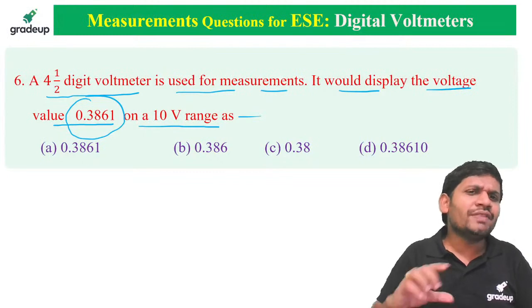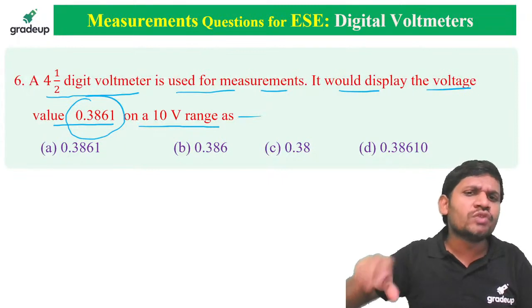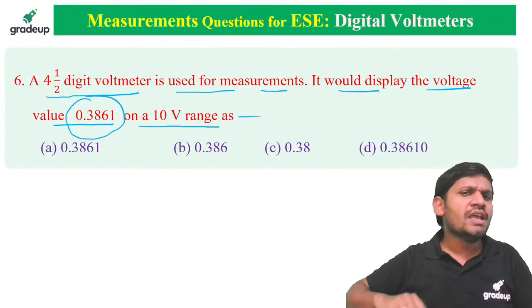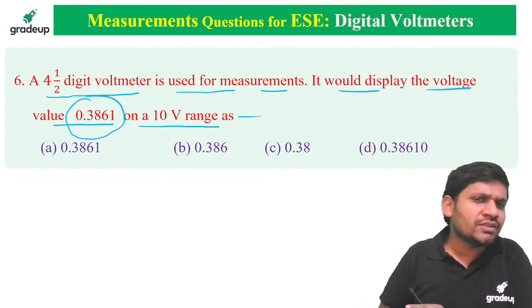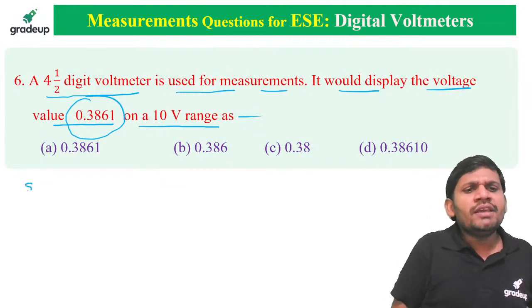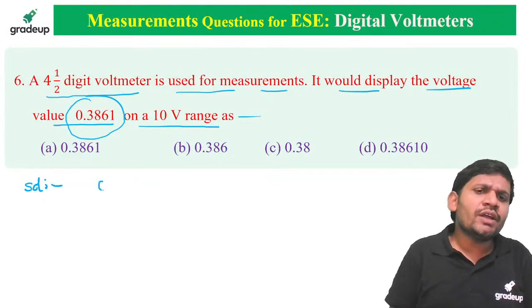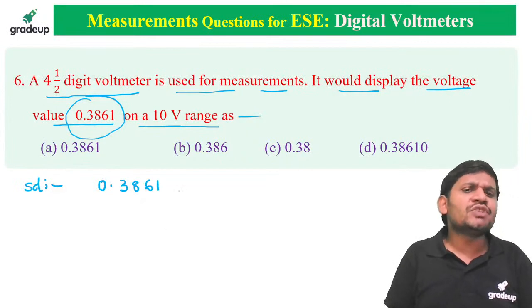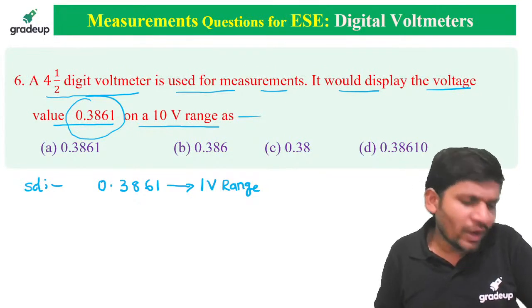Now the question is, in a DMM there is a range selector switch: 1 volt range, 10 volts range, 100 volts range, 1000 volts range. By changing that range selector switch, the display will change. First identify the given voltage is in which range display. Given is 0.3861 volts, which is a display in 1 volt range, students.